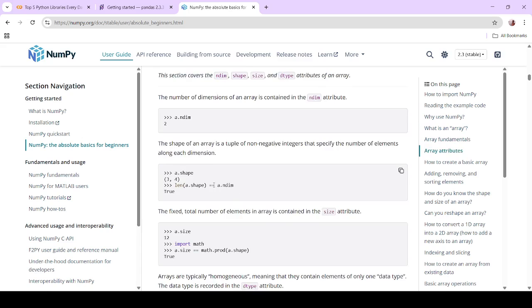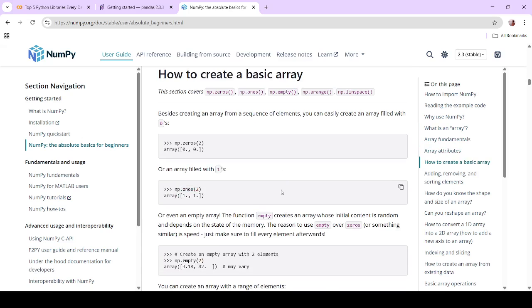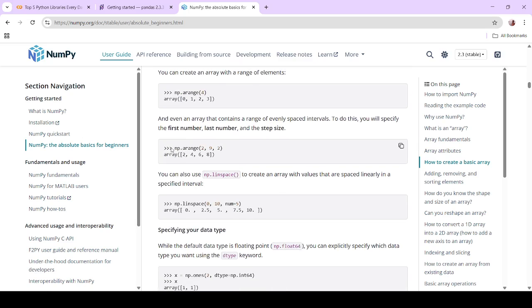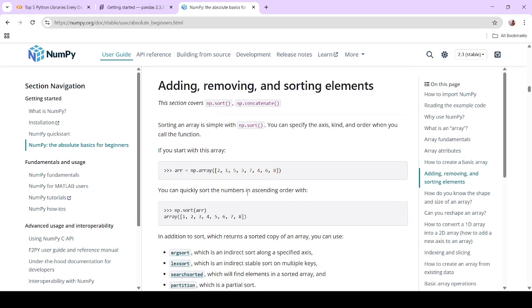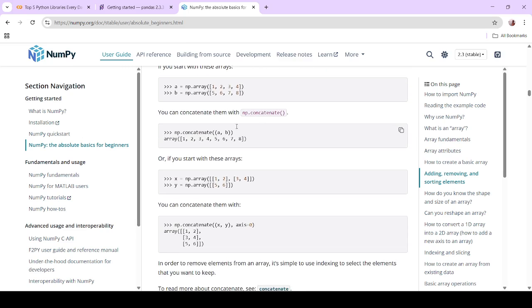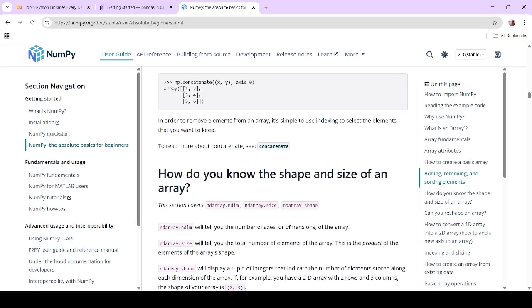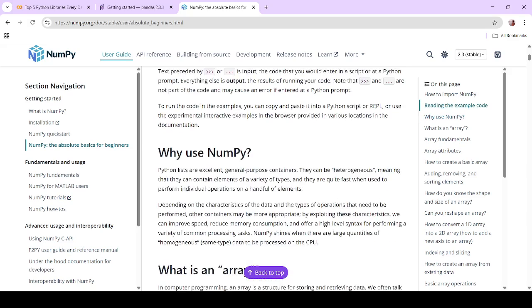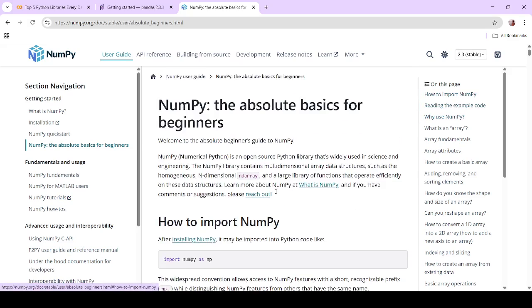All of the things are written here, and you can just go and check it out. This is how you can create arrays with the arange function, and also sort. You can also do sorting and concatenation. Lots of things you can do with the help of NumPy. NumPy is a very important library when preparing for data analytics or data science.